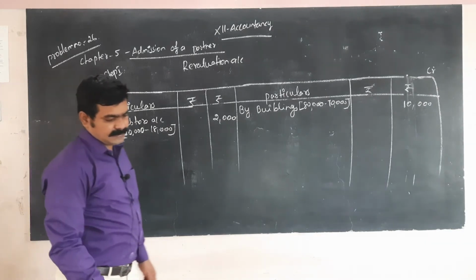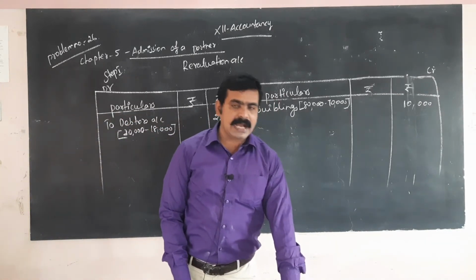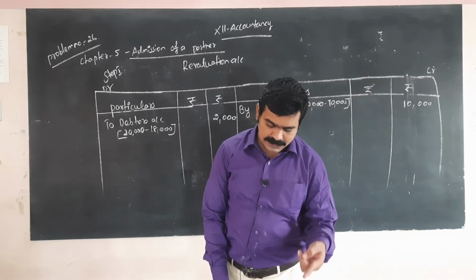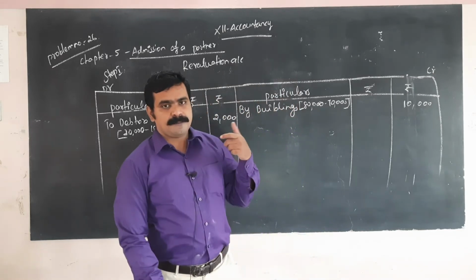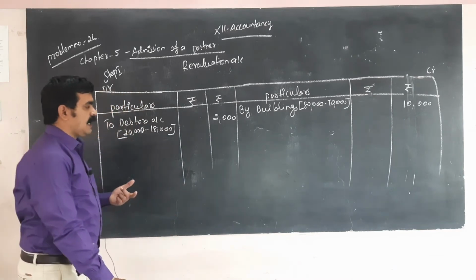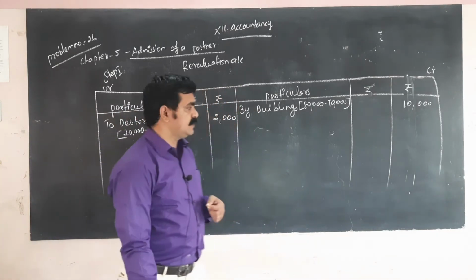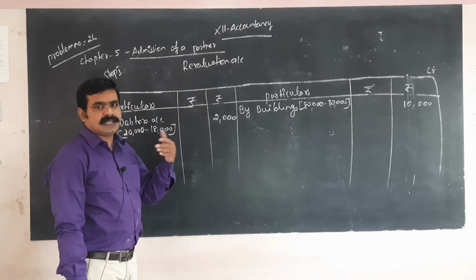Okay, next, stock 33,000 in adjustment, but in your balance sheet that amount is 30,000. So 3,000 is increased.